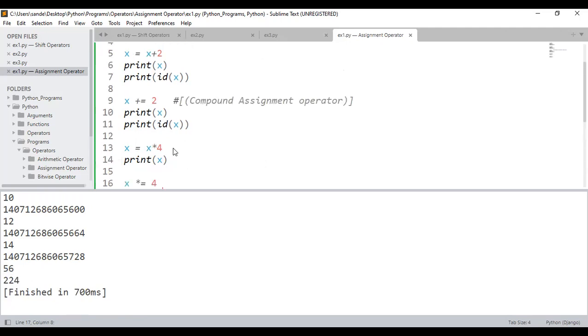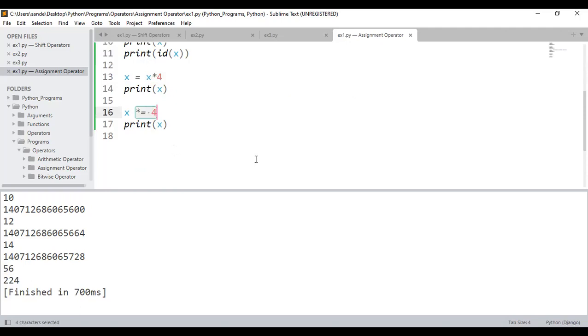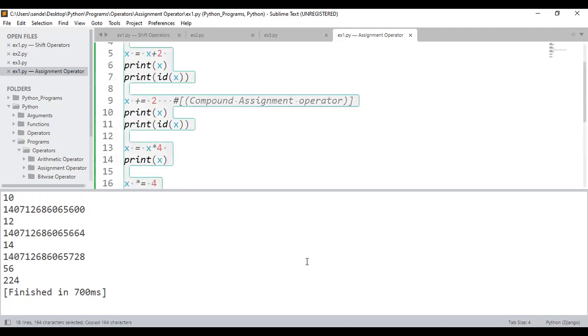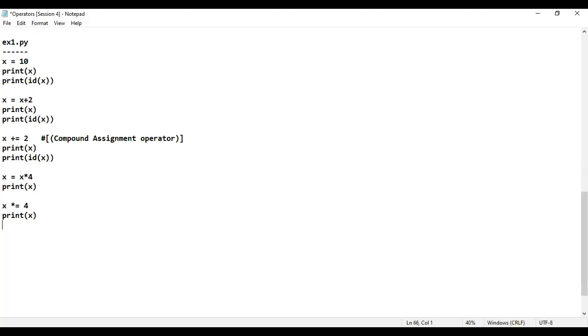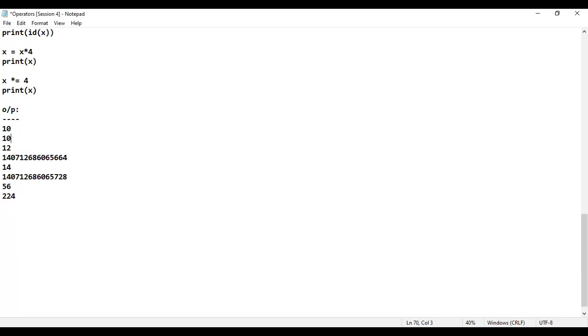Is that clear? That means compound assignment operator. Instead of telling like this, we can tell the short form. Okay. I'm going to copy this. I'll just come back to session number 4. I'll consider example number 1.py. Under this example number 1.py, let me just paste it, and I'm going to paste the output as well. You people should write the proper output. Here I'll just tell 1000. You know, right? If you would have attended my previous session, then you'll understand why I'll be writing 1000, 2000, just for your reference. That's it. Okay.